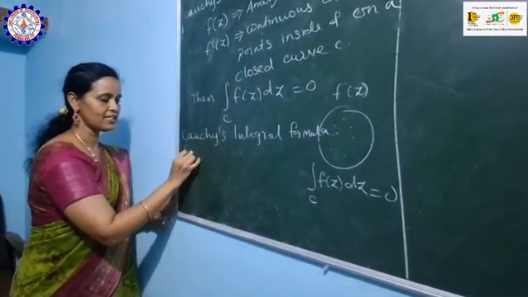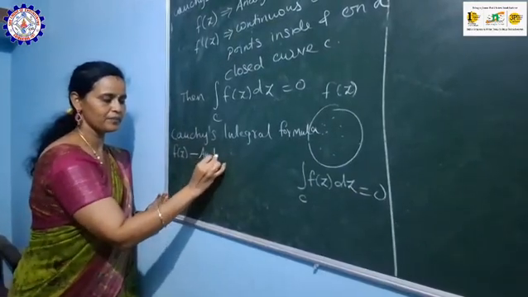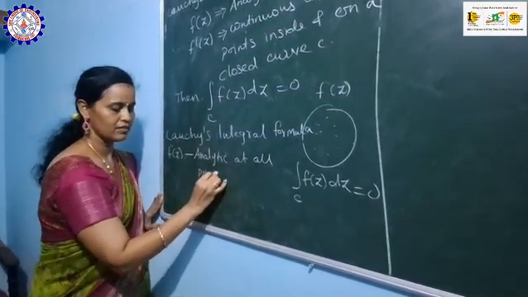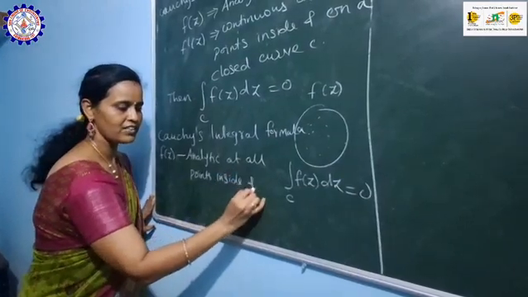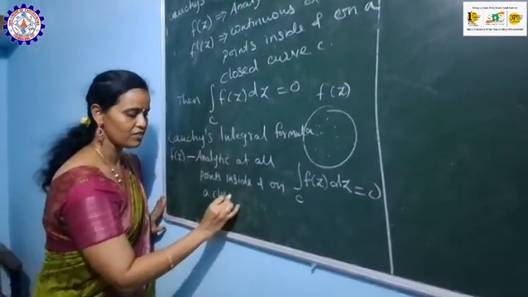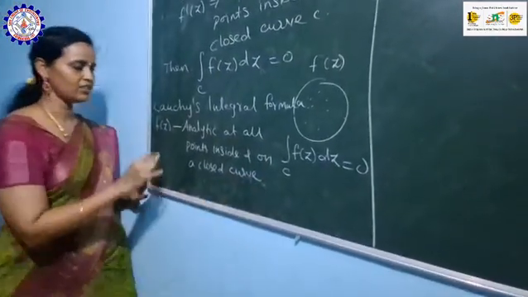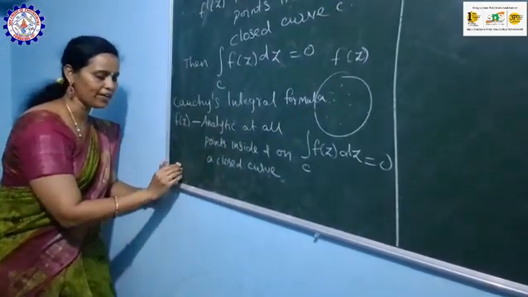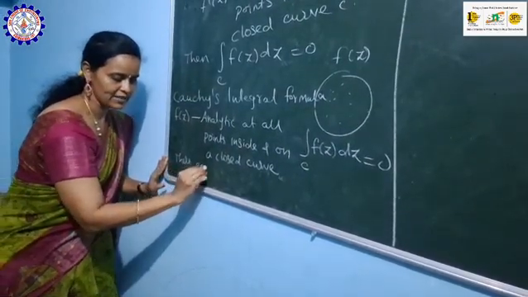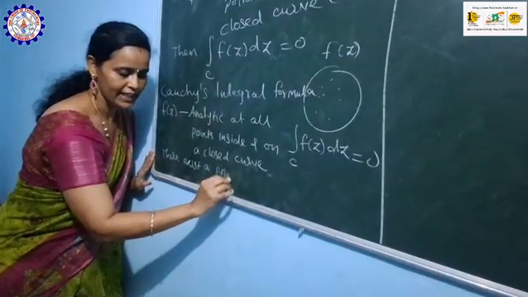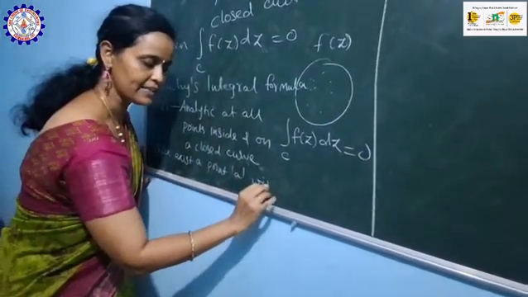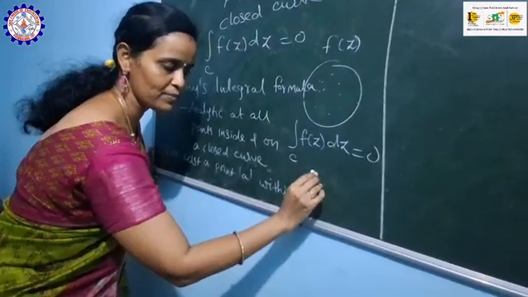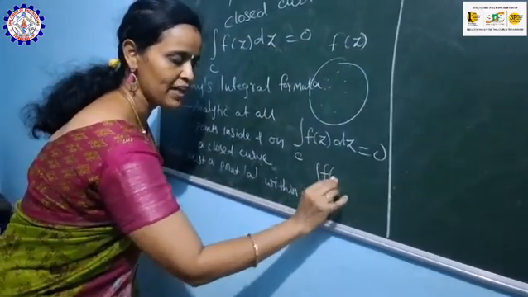If f of z be analytic at all points inside and on a closed curve C, clear? Then there exists a point a within C.